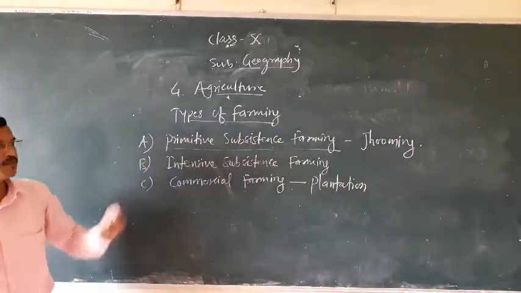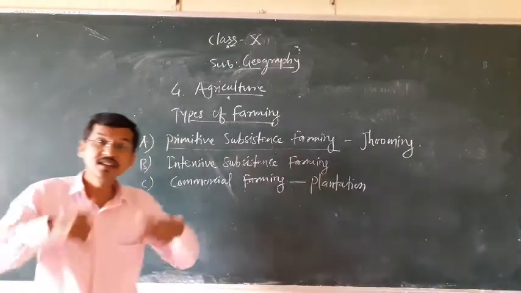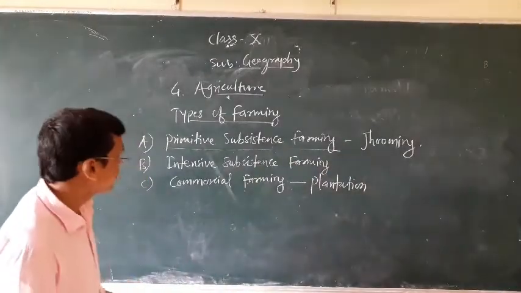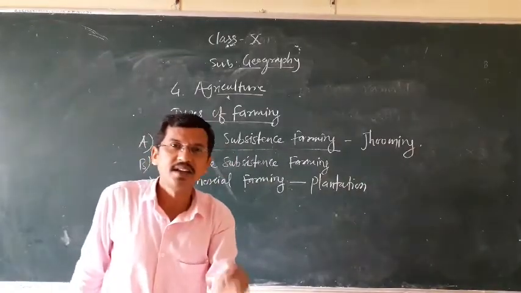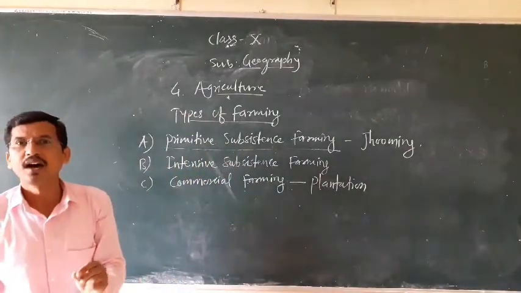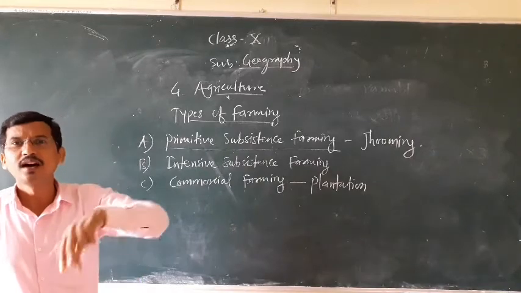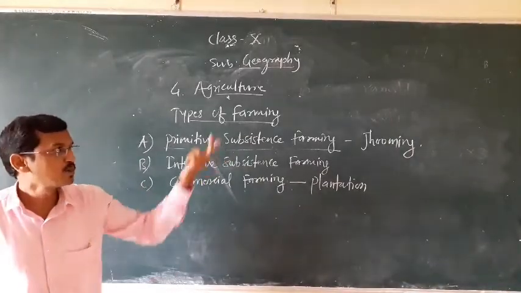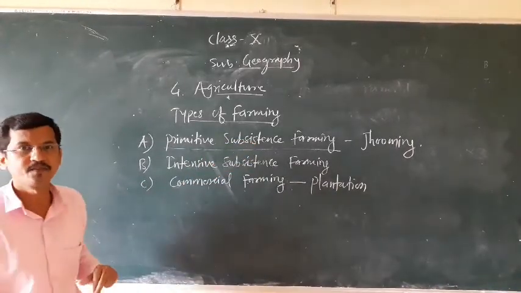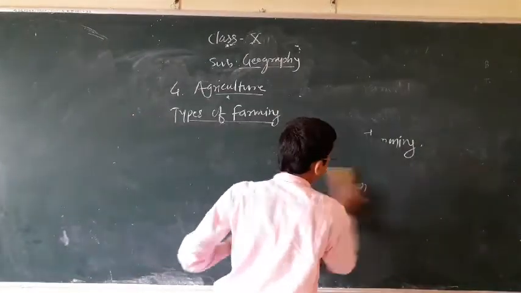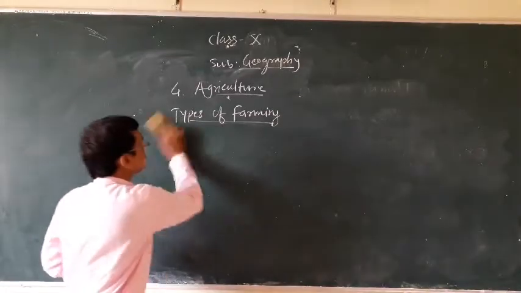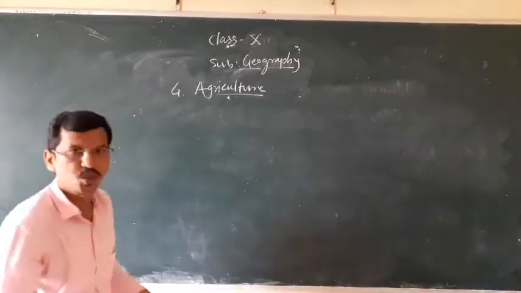In these places, jhuming cultivation is practiced in large numbers. For example, in India, the northeastern states, Nagaland and Mizoram, have jhum type of farming. I hope you have understood these particular types of farming well. Now let us listen to another part.